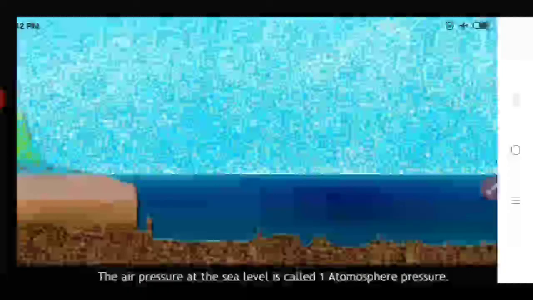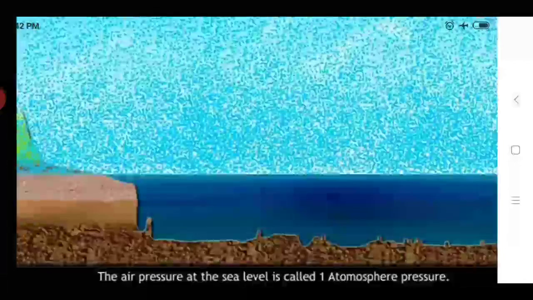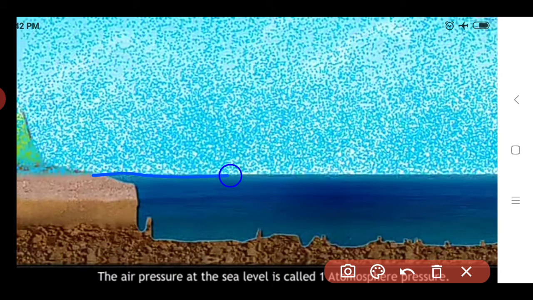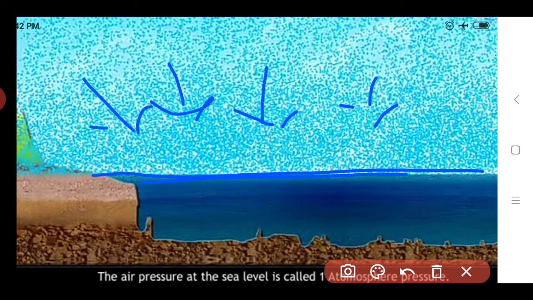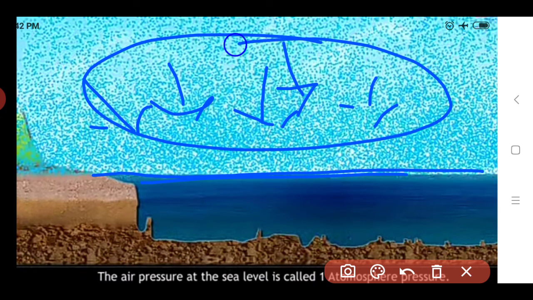Here we can see the air pressure at sea level. At sea level, how much air pressure is exerted? It is 1 atmospheric pressure. If we see this image, it is the sea level area, and above this are the gas particles or atmospheric particles, that is, the air. All these parts are the air, and how much pressure does this exert on sea level? That is 1.